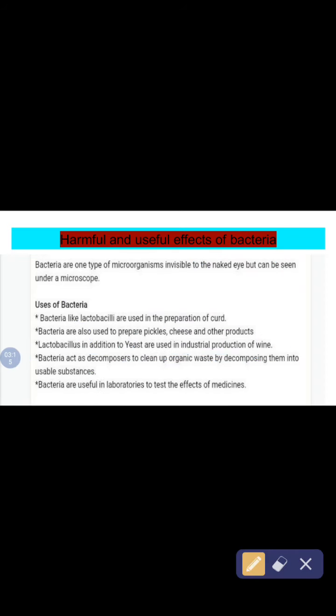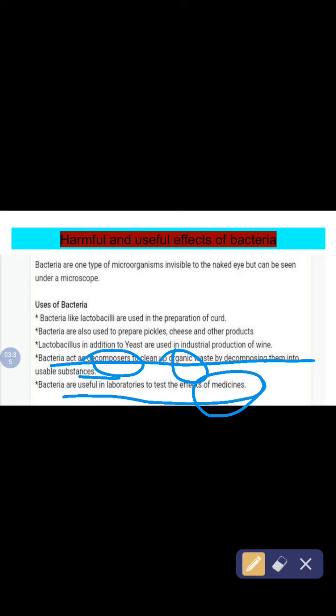Next point is bacteria act as decomposers to clean up organic waste by decomposing them into useful substances. They decompose all the dead material and help to clean the environment. Bacteria are useful in laboratories to test the effects of medicine. How are they useful?